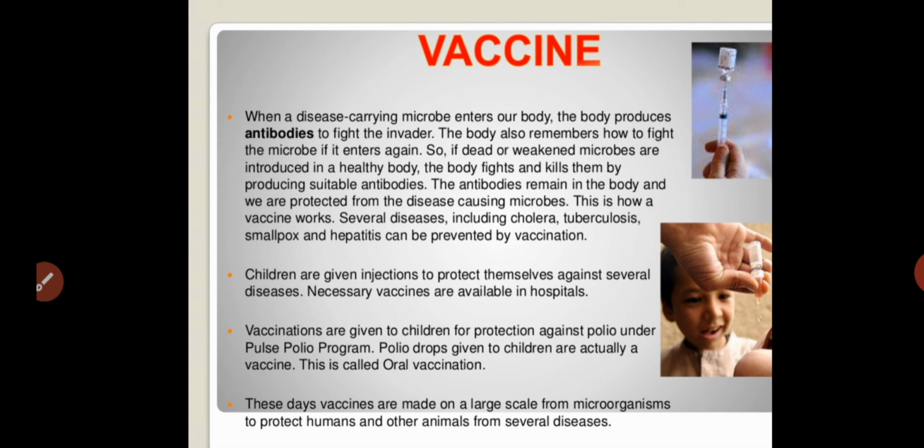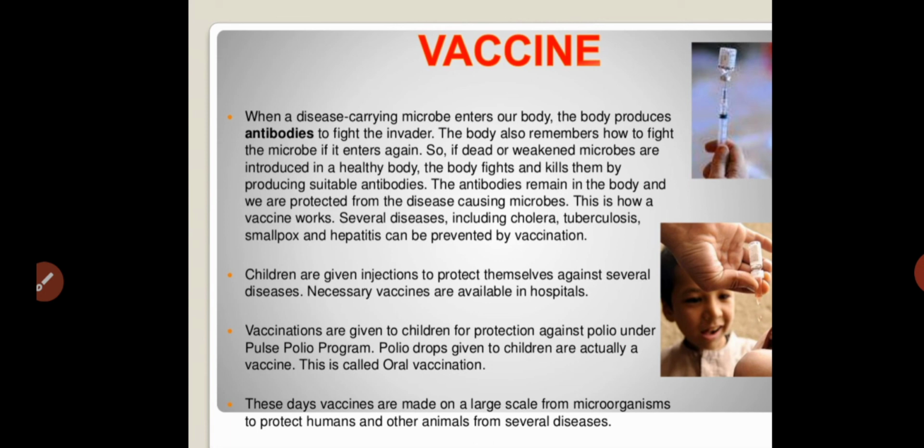Any foreign material, for example microorganisms, entering our body leads our immune system to produce antibodies to fight against them.